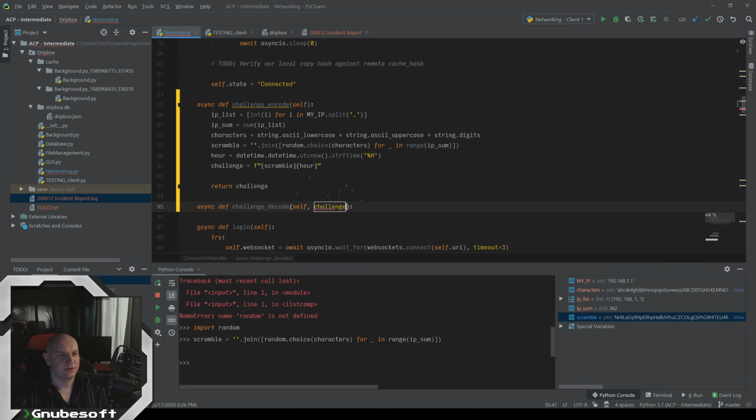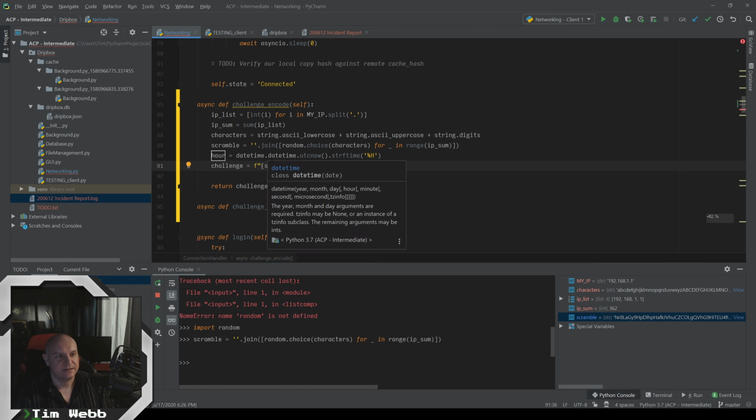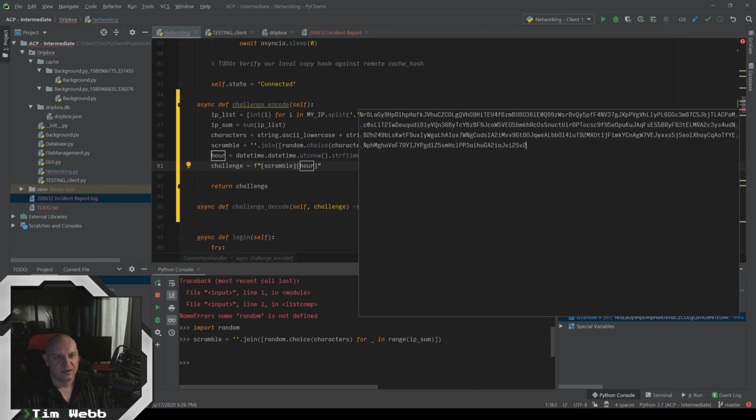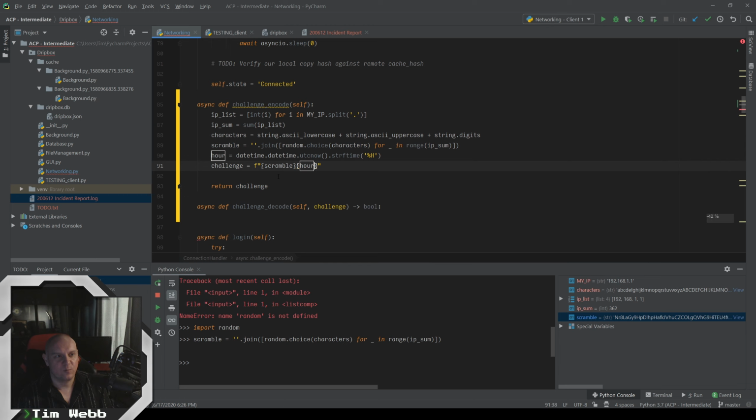And we're going to need the challenge, and this is going to return a Boolean. If we take this in, we can do the same math that we did up here in the challenge to find where the hour is in this scrambled nonsense. Because, remember, we're getting this big thing here, and we can stick the hour into that, and it's only at the end. Obviously, this is a very simplified example. Usually you'd have a second layer of scramble over here, but we're not doing that just to keep this video moving. This is going to be a long video as it is.